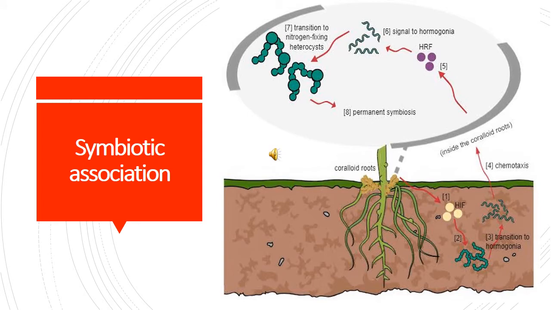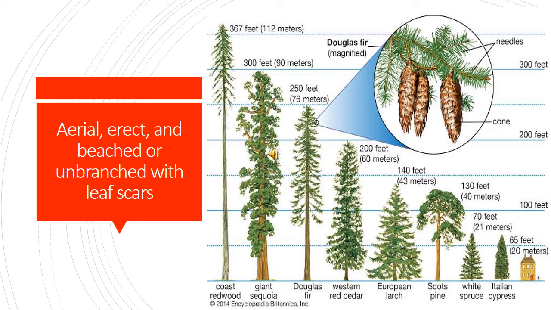Gymnosperms have symbiotic associations. What is meant by symbiotic association? It is a relationship between two organisms, in which both benefit. Cycas and blue-green algae both benefit. Also, gymnosperms are aerial, erect, and branched or unbranched with leaf scars. Aerial means these kinds of plants grow very tall. This is aerial.